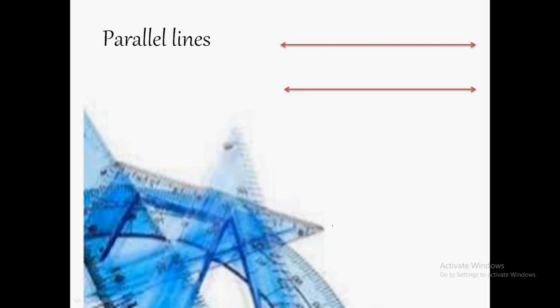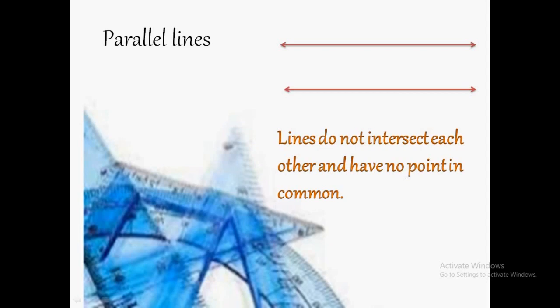And one more thing I can say, the distance between the parallel lines will always be equal. So we can define parallel lines as lines that do not intersect each other and have no point in common. Such lines are called parallel lines.